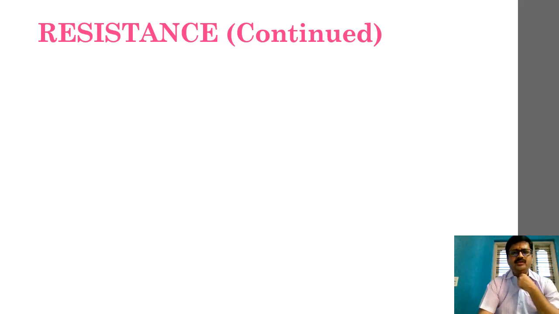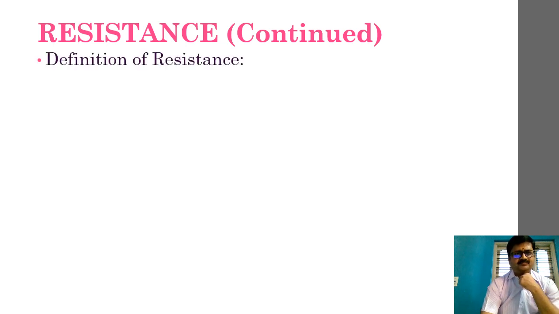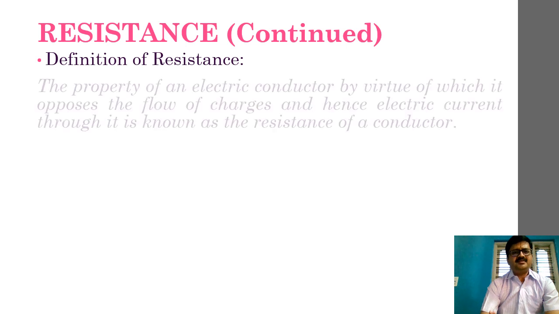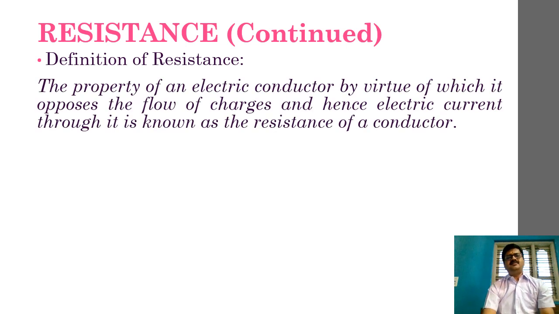Now let us move ahead and take a look at our next part of discussion. Now let us go ahead and define resistance. What is resistance? Resistance can very easily be defined as the property of an electric conductor by virtue of which it opposes the flow of charges and hence electric current through it.